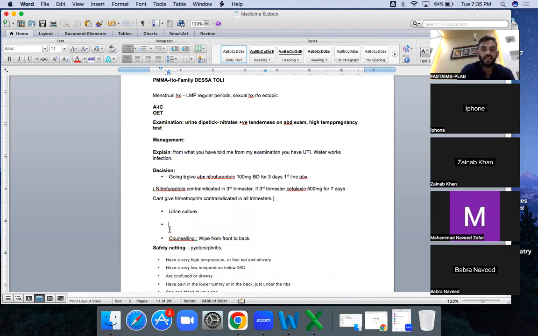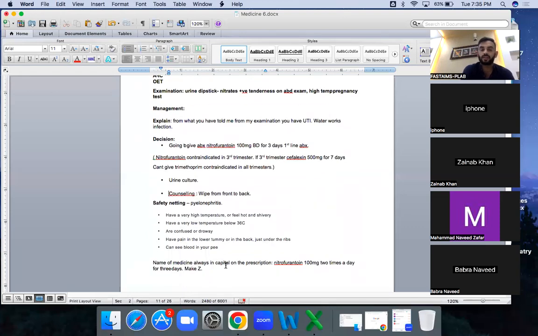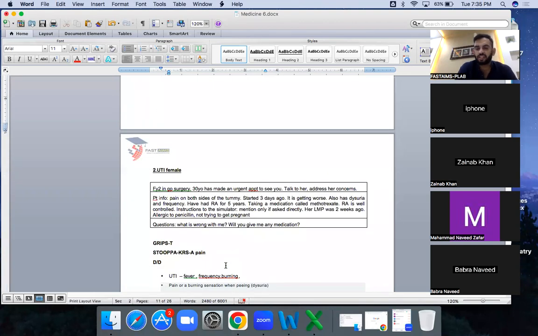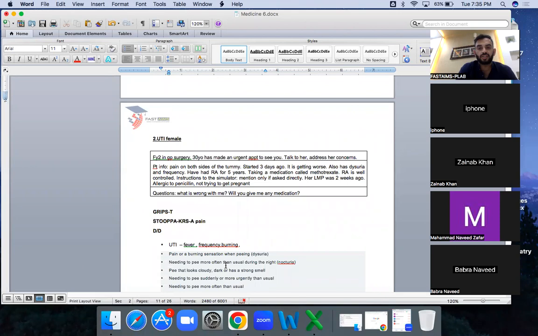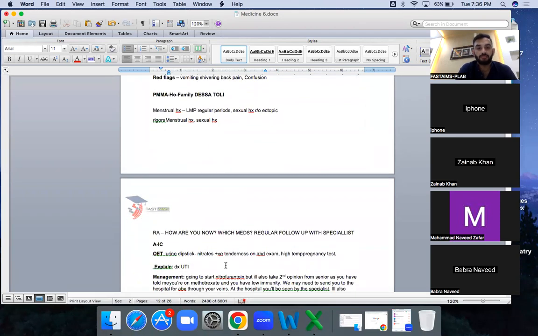Then again, the safety netting is for high temperature. Pyelonephritis is the safety netting over here. Pyelonephritis and cancer both are safety netting here. These are the red flags. Most of the time, safety netting and red flags are the same. Here, the red flags are pyelonephritis and cancer. It is the safety netting again. The next is quite a similar scenario. I'm not going to discuss it. It is exactly the same scenario. Nothing is changed. Everything is staying the same.